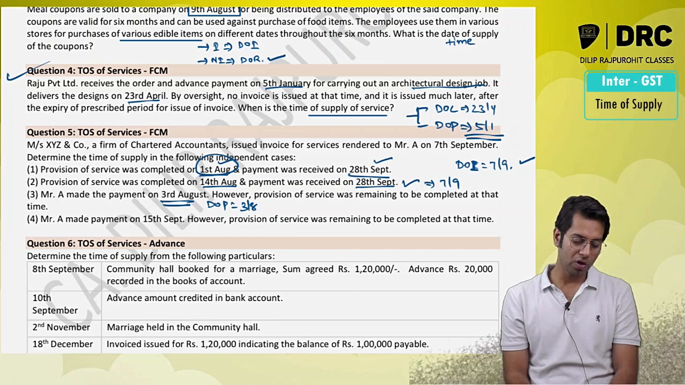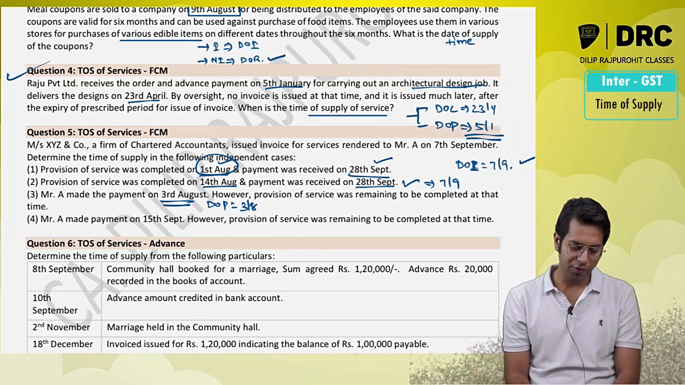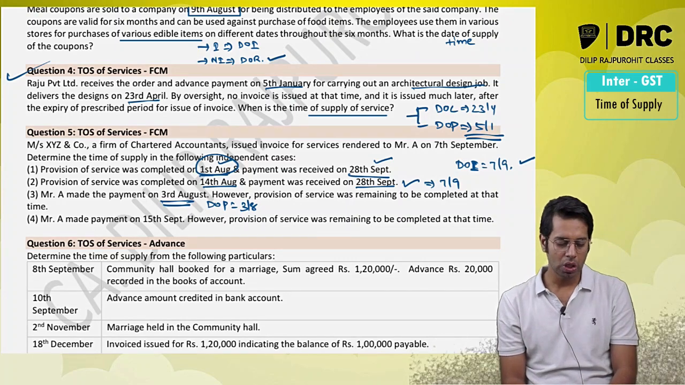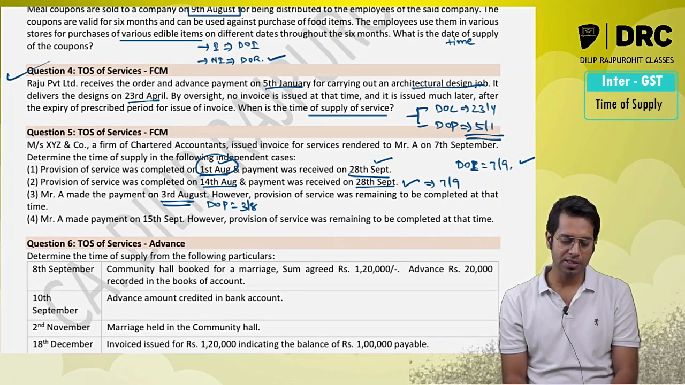Mr. A made the payment on 5th September. However, provision of services was remaining to be completed at that time. So payment was made on 5th of September, but the provision was remaining to be completed.